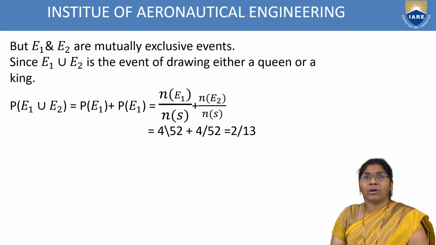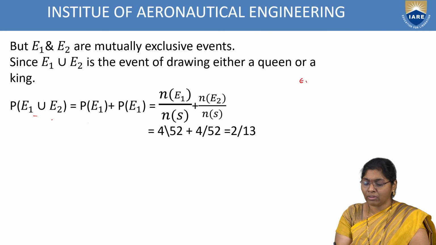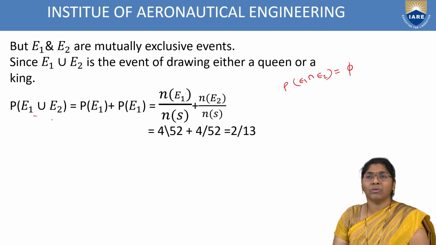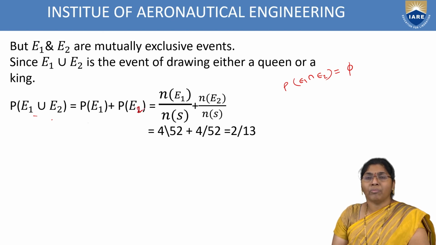That means E1 and E2 are mutually exclusive events. Since E1 union E2 is the event, P of E1 union E2 equals P of E1 plus P of E2. Here P of E1 intersection E2 equals 0, because they are not asking the AND condition. The question is either a king or a queen. Then P of E1 plus P of E2 equals N of E1 by N of S plus N of E2 by N of S.